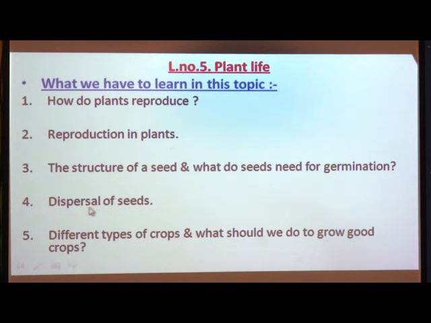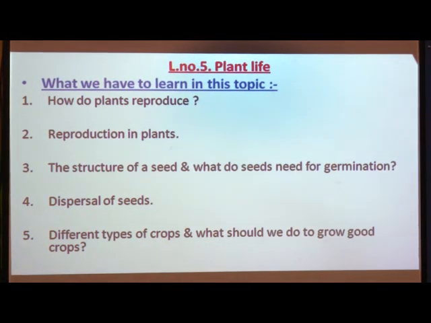Also we have to study the dispersal of seeds by various ways, different types of crops, and what we should do to grow good crops. These points we have to learn in this topic in detail.